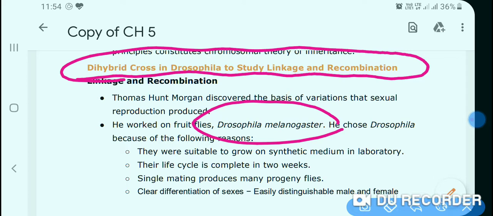That means genes were unable to segregate. They were inherited in linkage, in pairs. So there were more parental combinations.